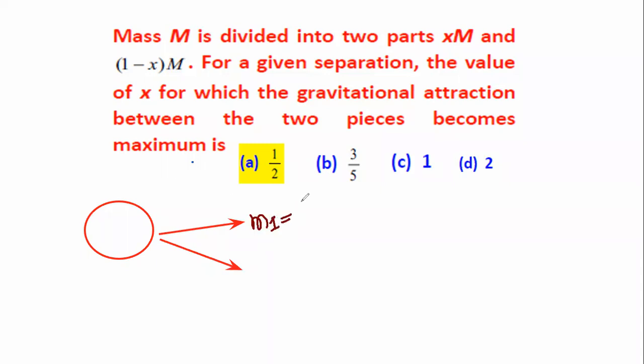M1 is equal to M by 2. This M2 is equal to M divided by 2. M1 is equal to M by 2 and M2 is also equal to M by 2. M by 2 and M by 2 we will take that.